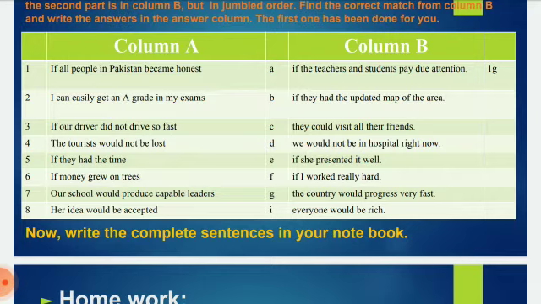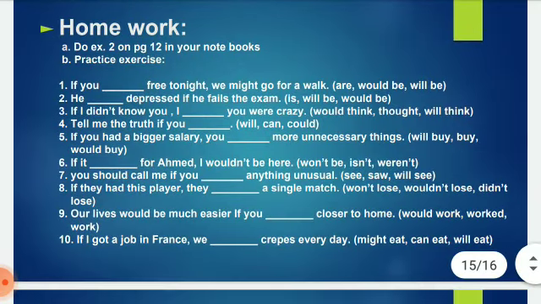Number 8 is E. Now write the complete sentences in your notebook and try to identify what kind of conditional sentences they are, by keeping in mind the things we have learned previously. Now this is your homework. Do exercise 2 on page 12 in your notebooks, and there is a practice exercise for you to do for your homework. Do this as well in your notebook.